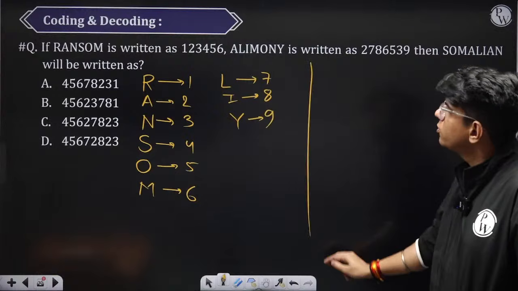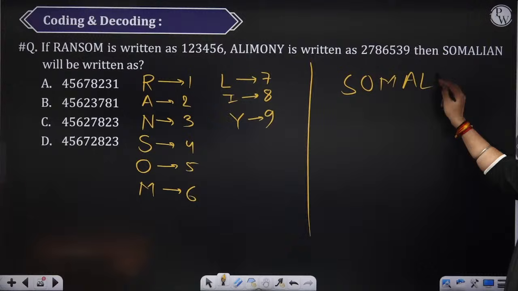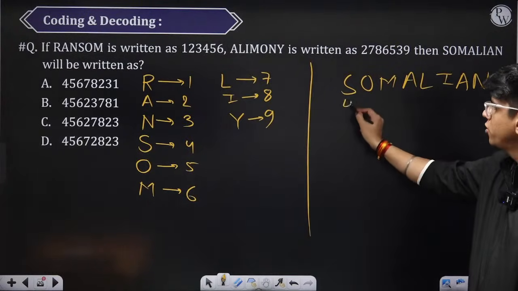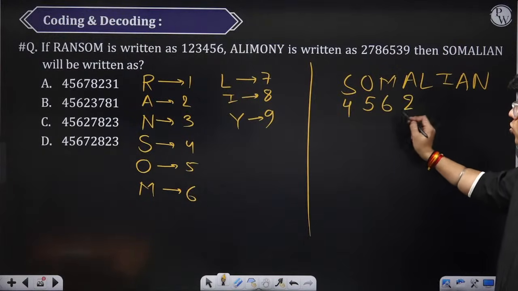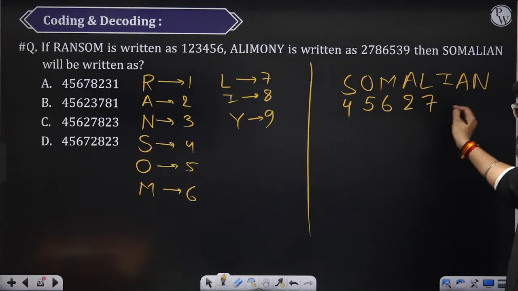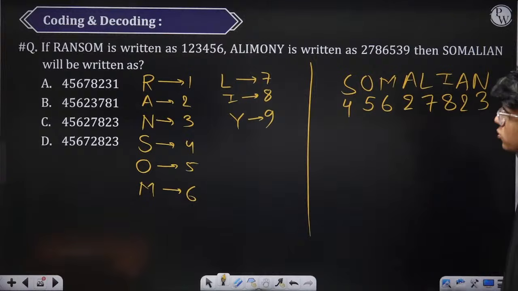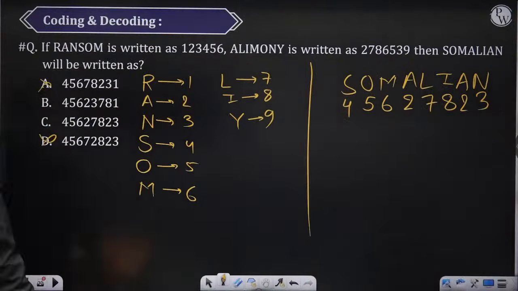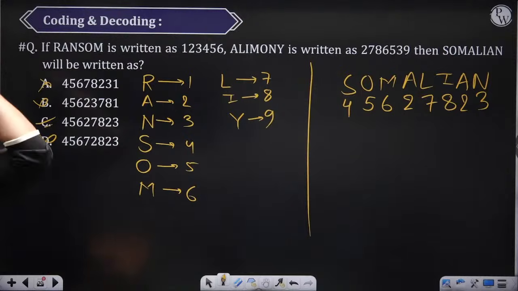We have to find the code for Somalian. ठीक है. Somalian. S is nothing but 4. O is 5. M is 6. A is 2. L is 7. I is 8. A is 2 and N is 3. So the code is 4 5 6 2 7 8 2 3. Option C. Done. Easy.